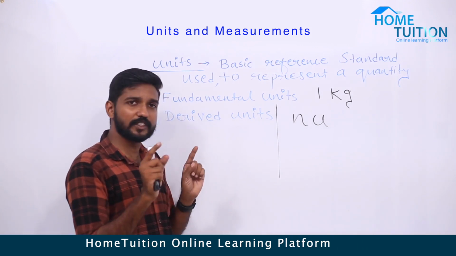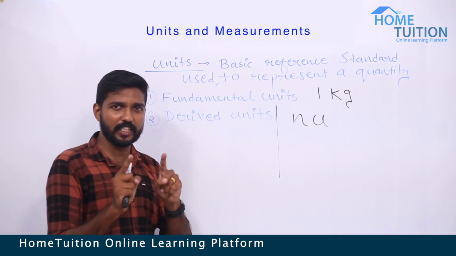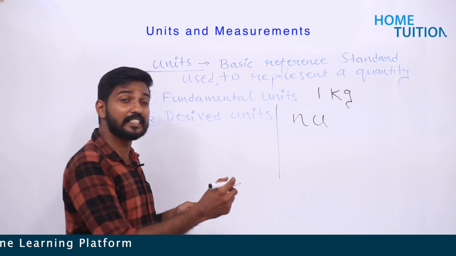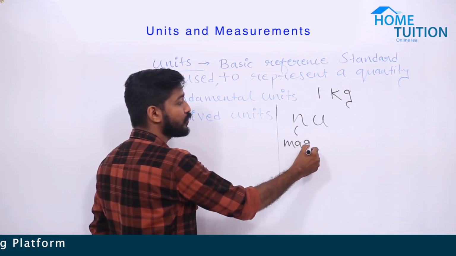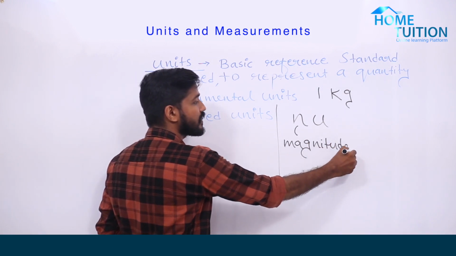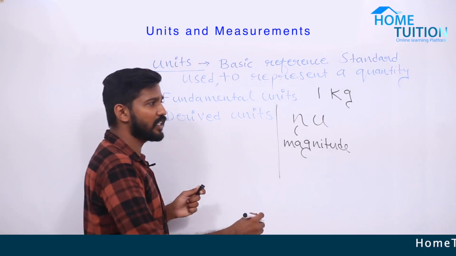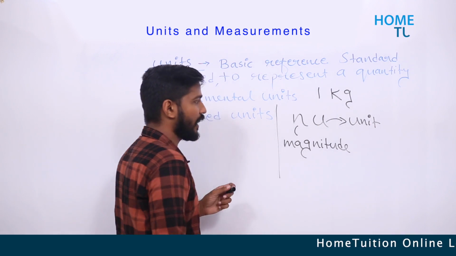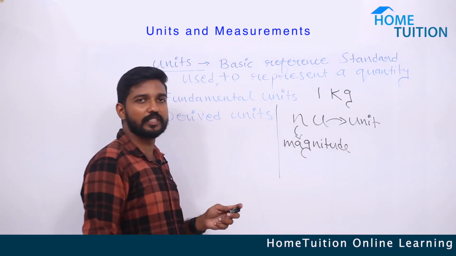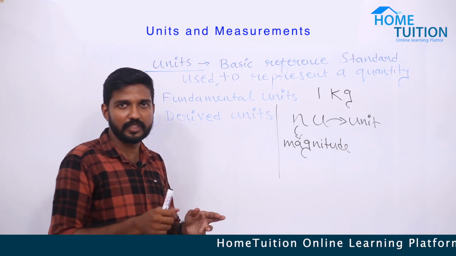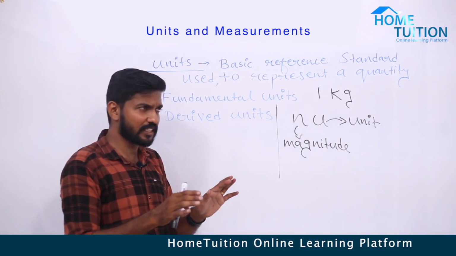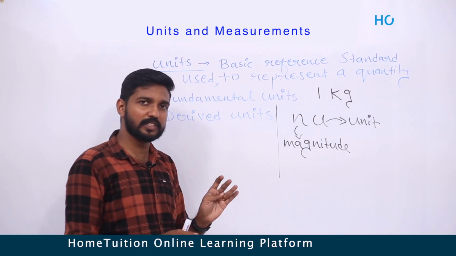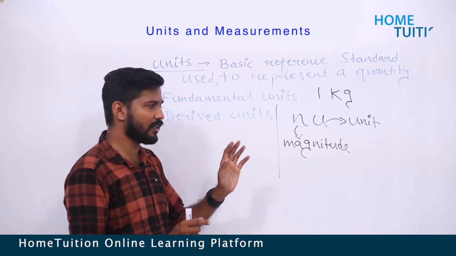So any physical quantity, listen carefully, can be represented as NU. N is just a number, called magnitude, whereas U is the unit. N is the magnitude and U is the unit. So any quantity can be represented as NU. Clear? So magnitude is just a number.